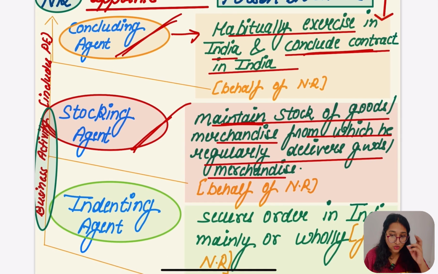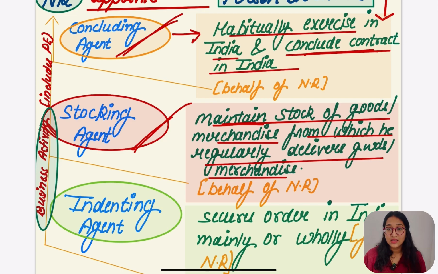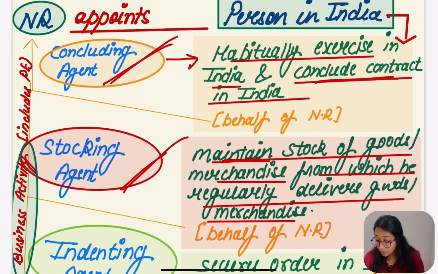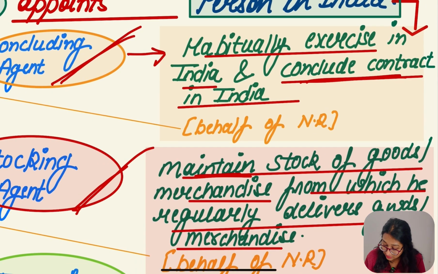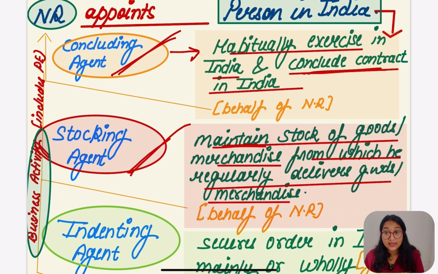Is it clear? First of all, what happens if a non-resident is appointing any person? For what? For doing any business activity. And what are the business activities? First, if he is appointing a concluding agent, for what? The concluding agent habitually has the power, and on that basis he is doing contracts on behalf of the non-resident. First point was saying this. Second, the stocking agent, who is maintaining the stock in India on behalf of the non-resident, and as per the guidance, as per the conversation he has with the non-resident, he is delivering the stocks.